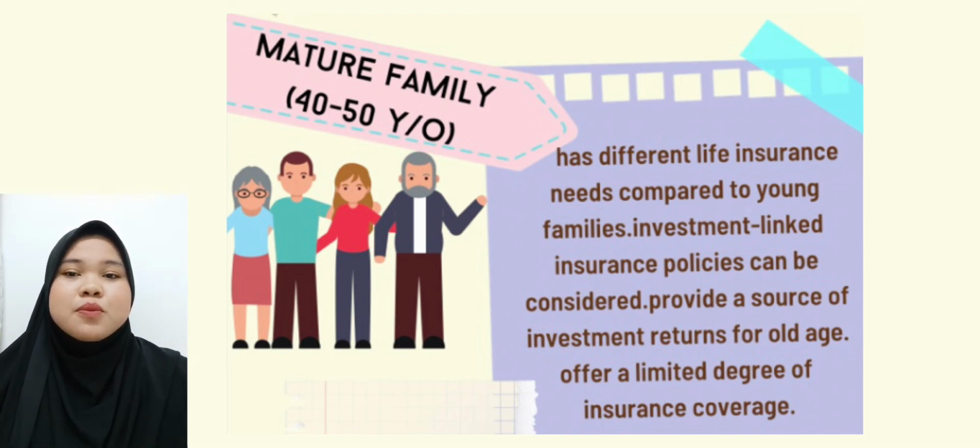Such policies provide a source of investment return for old age, while in the meantime, offering a limited degree of insurance coverage. For those people in their 50s, as the retirement date approaches, the emphasis is more on preservation of wealth, so purchasing annuities that pay them a constant sum periodically is attractive and beneficial.